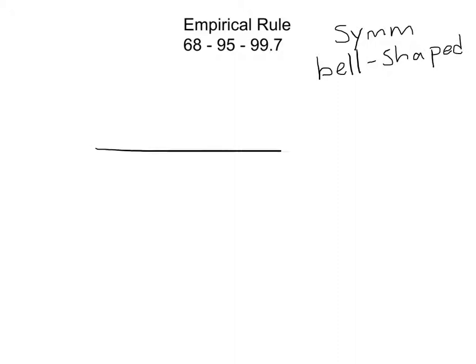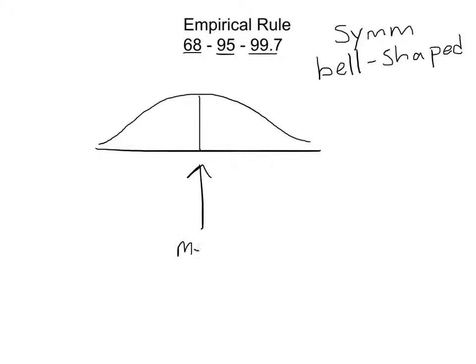But what if we know something about distribution? What if we know we're dealing with a symmetric bell-shaped curve? We're going to refer to this as a normal distribution in a little bit. And we're going to be able to talk about the empirical rule. So we're talking about a bell-shaped, mound-shaped curve. The empirical rule is also known as the 68, 95, 99.7 rule. Here's basically what we're saying. When we're talking about a symmetric bell-shaped, our mean and our median are going to be the same thing, and they're going to be right in the center, and they're going to be equal to each other.